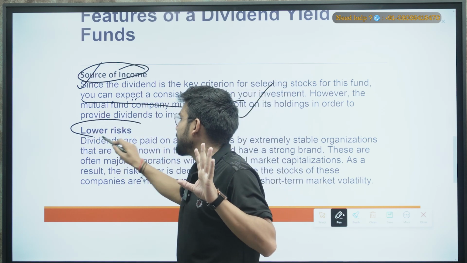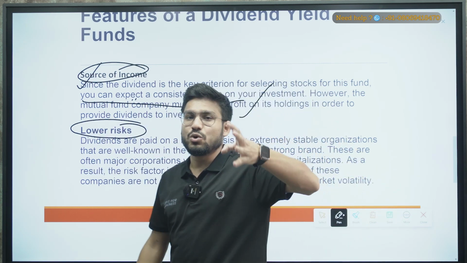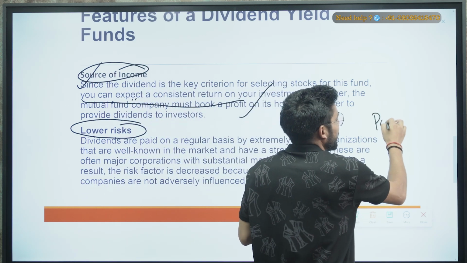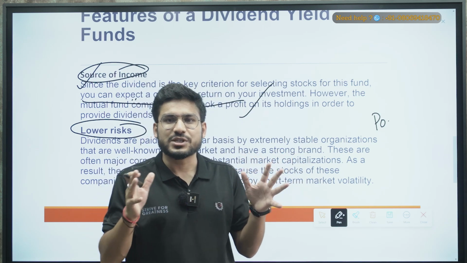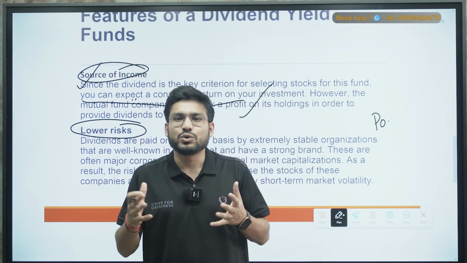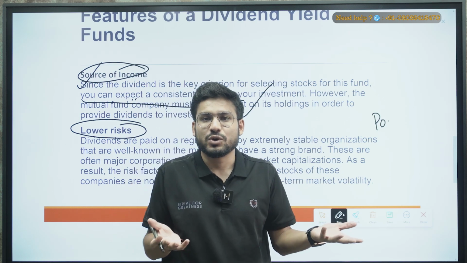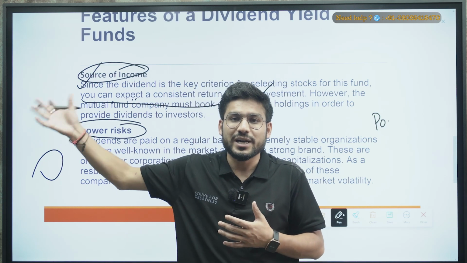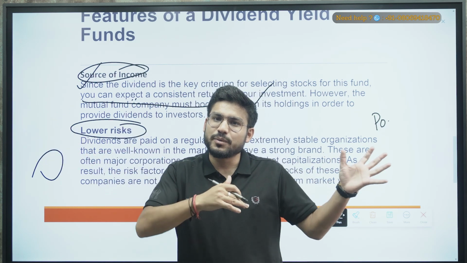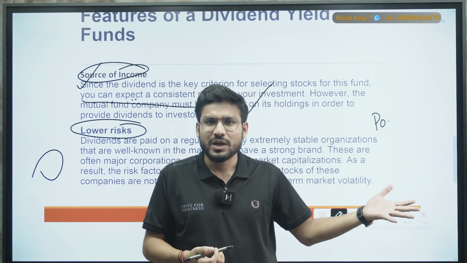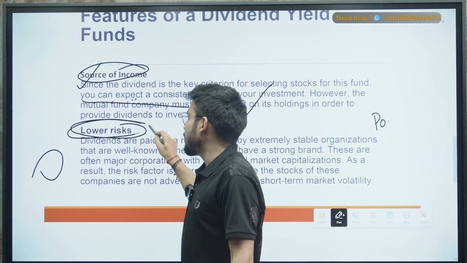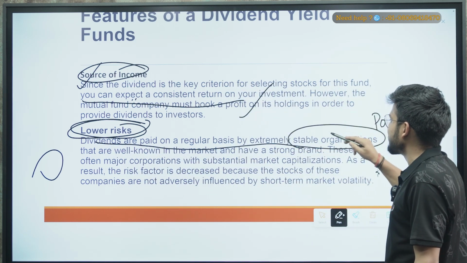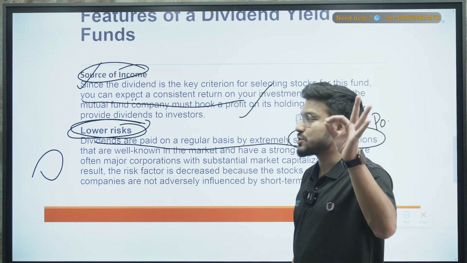Now the second thing is that it provides you a lower risk. If you want a lower risk, because if a company is providing you a dividend, it means the company is doing well. So normally only good established companies provide dividends to the shareholders so as to maintain their integrity also. Because they want to be in the good books, or they have been providing dividends for a very long time, so they want to maintain their record. And it lowers the risk also. Why? Because the dividends are paid on a regular basis by extremely stable organizations. So only the stable organizations go with that.